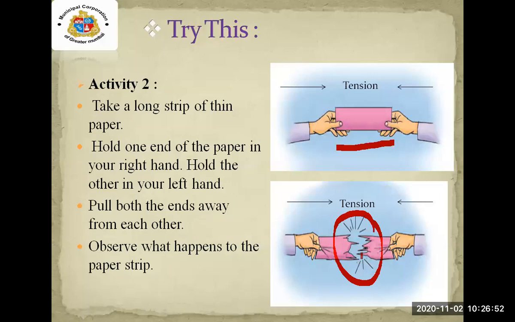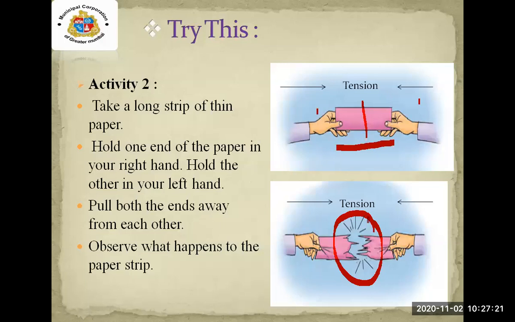The paper is in two pieces. After performing this activity, what we'll understand on observation is that pulling the paper from both the ends creates a stress in between, resulting in the tearing of the paper.